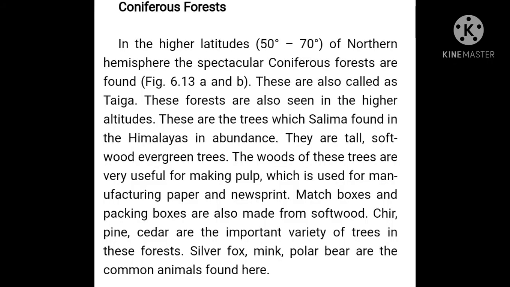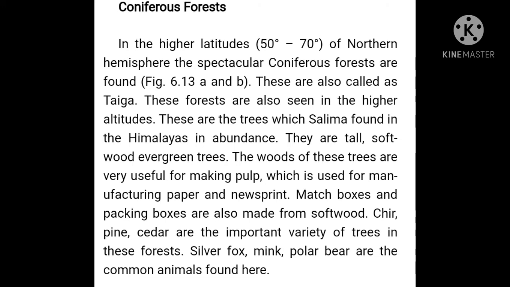In the coniferous forest, the trees have a cone shape. Especially these forests are found in high altitude areas with cold climatic conditions, especially in India's Himalayas, and in other parts like the Alps, the higher altitude and higher mountain ranges. The trees found in the coniferous forest are specially used for making pulp and manufacturing paper, so these also have economic value.